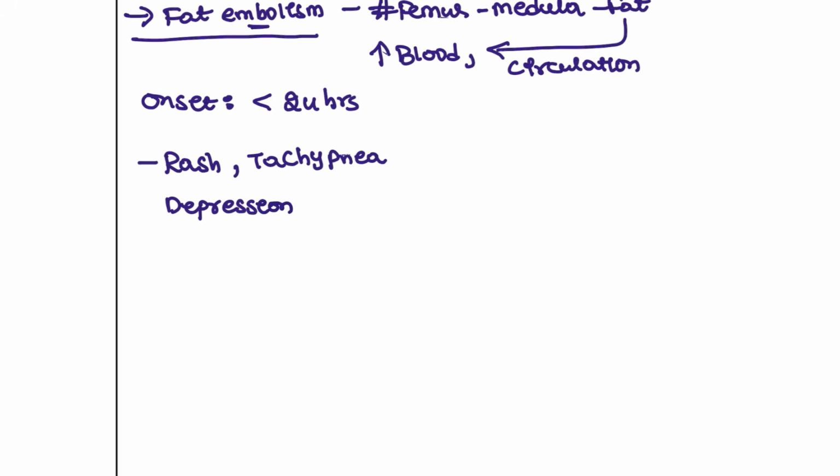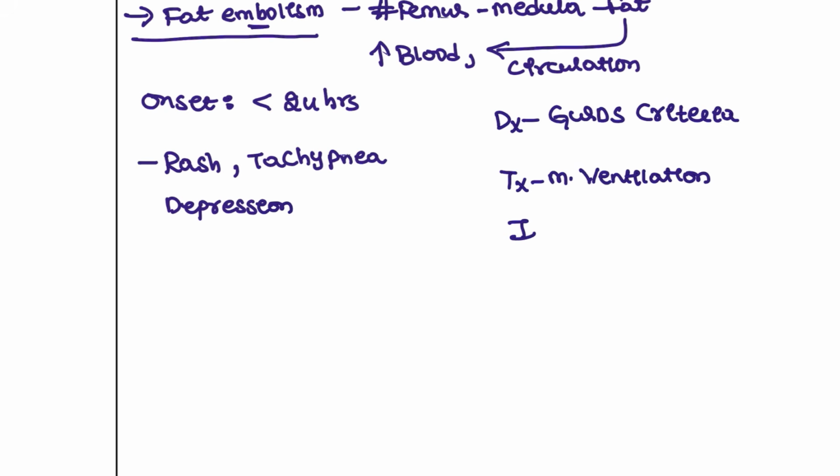The patient might be lethargic, stuporous, or comatose also. And what is the criteria used for patient diagnosis? That is Gurd's criteria. You don't have to know the complete criteria, but what we can do is attach mechanical ventilation for the patients. And the investigation of choice is that the patient can have angiography.